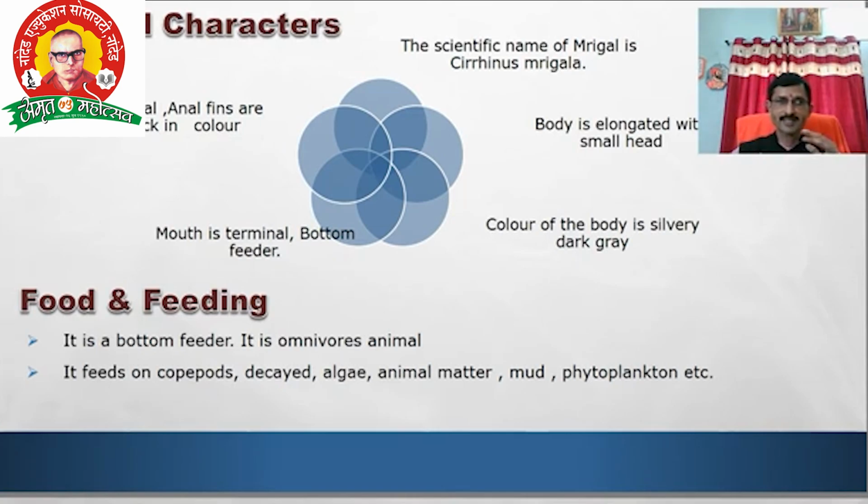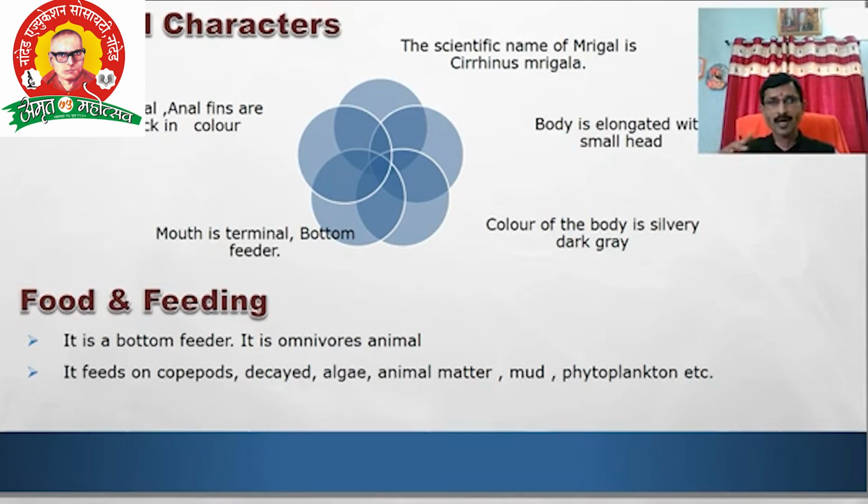Okay. The next aspect of our biology is the food and feeding habit. Already I told that it is a bottom feeder. It is an omnivorous animal. What is omnivorous? It feeds upon plant-related material, decayed matter, mud, and dead animals. That is, it feeds upon decayed algae, animal matter, mud, and phytoplankton.